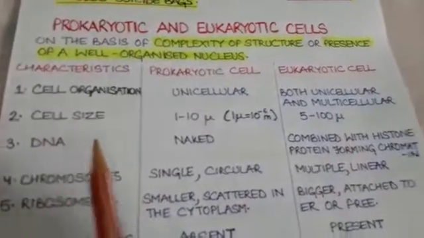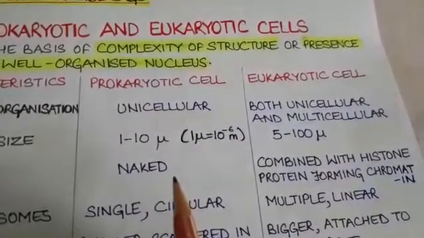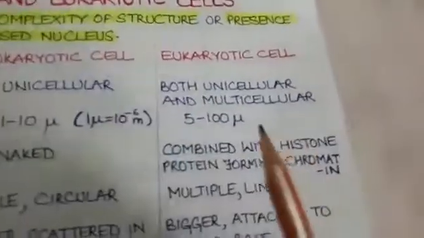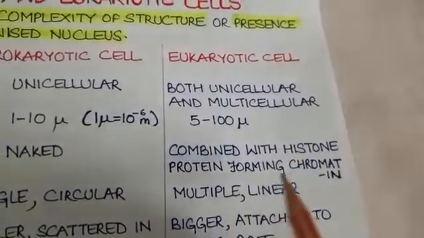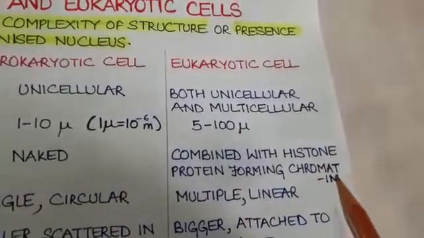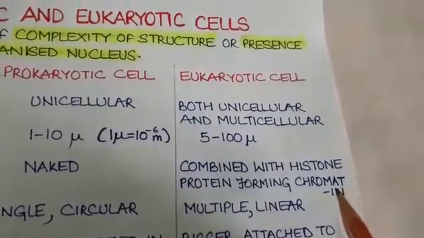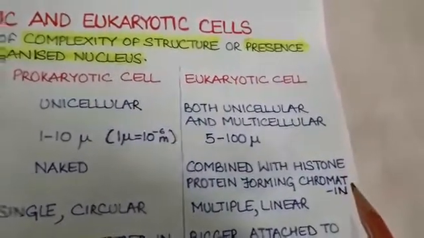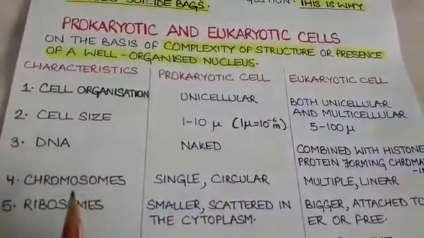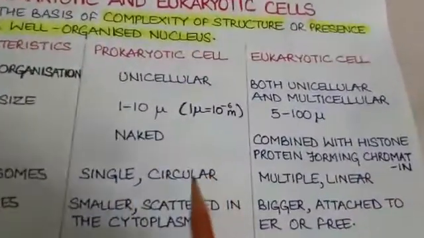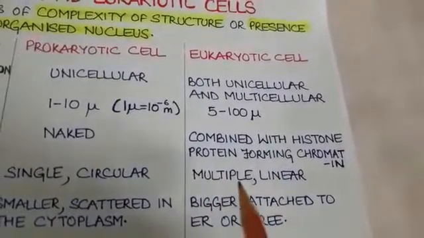The DNA is naked in prokaryotic cell. It means it is not combined with any type of proteins, whereas in eukaryotic cell the DNA is combined with histone protein that form the chromatin network, as was discussed with you in the structure of nucleus. Prokaryotic cell contains a single chromosome that is circular in shape, whereas eukaryotic cell contains many chromosomes, multiple chromosomes that